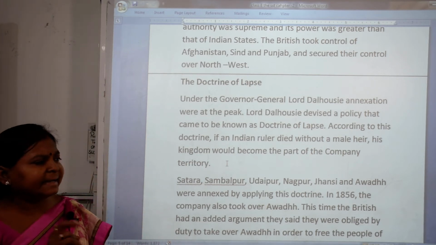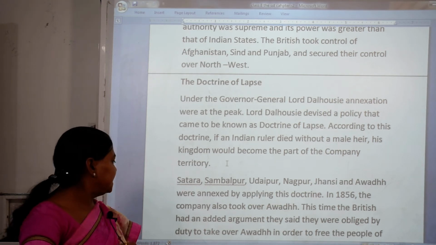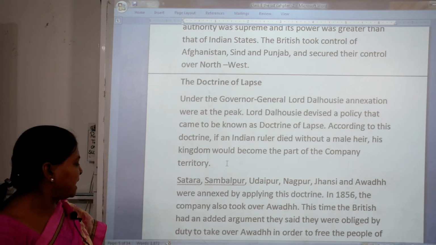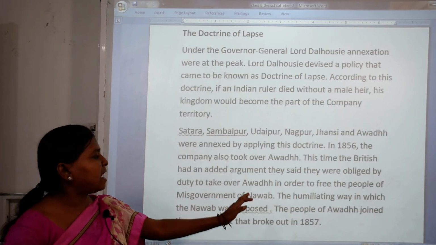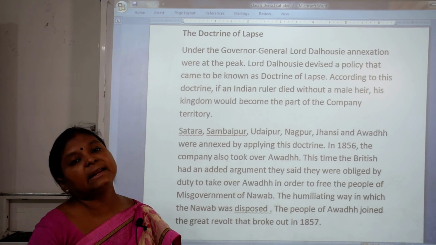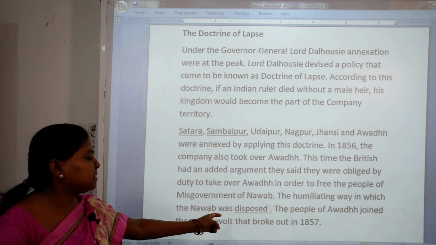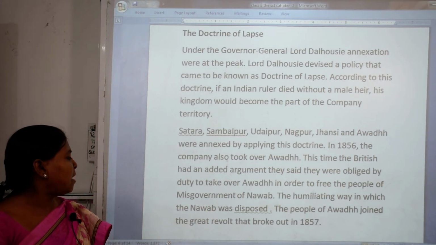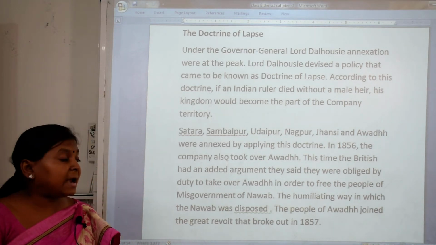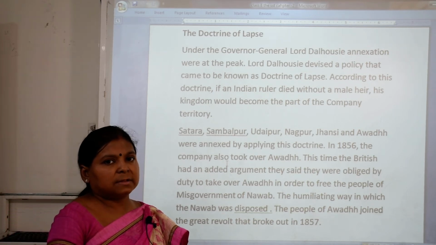So in 1856 the company also took over Awadh, and this time the British had an added argument. What argument? They said that they were obliged by duty to take over Awadh in order to free the people from the misgovernment of the Nawab. That is why they were capturing it. They had given this reason. Now, because of the humiliating way in which the Nawab was deposed, the people of Awadh did not sit quietly. A great revolt broke out in 1857 because they were all angered by this policy.